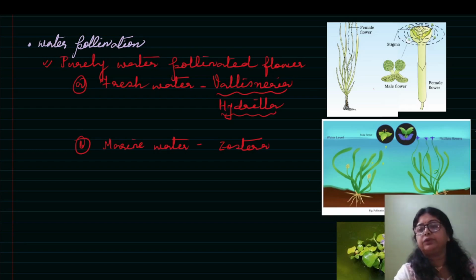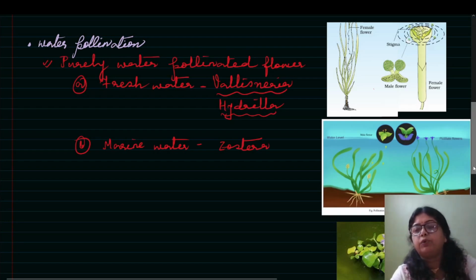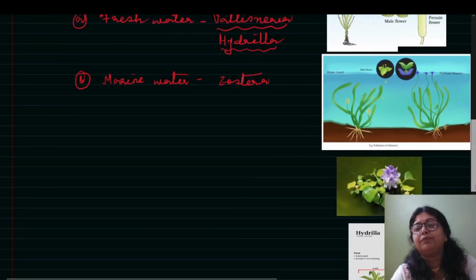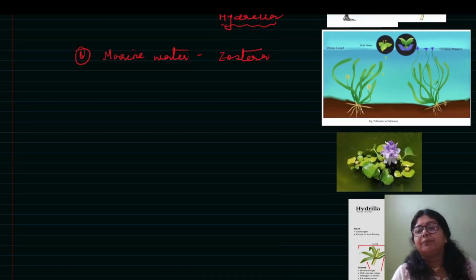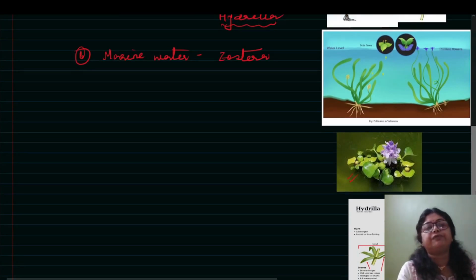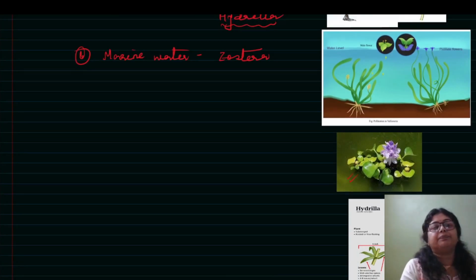Now we are going to the next part. What I was saying about the purely water pollinated. Why? Because you see this picture. My dear students, this picture you see, this is the picture of a flower, that is the terror of Bengal, we say, that is water hyacinth. Water hyacinth.